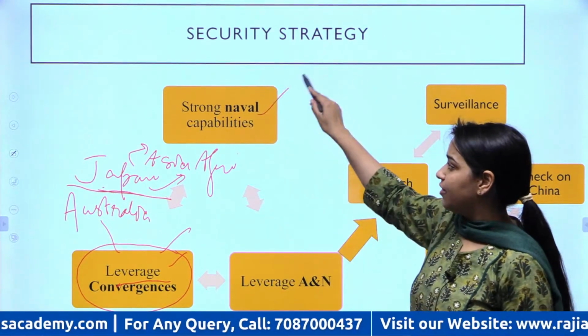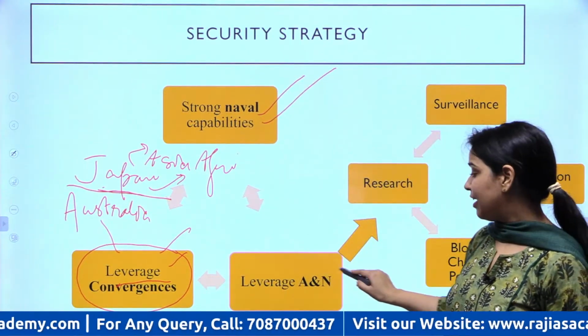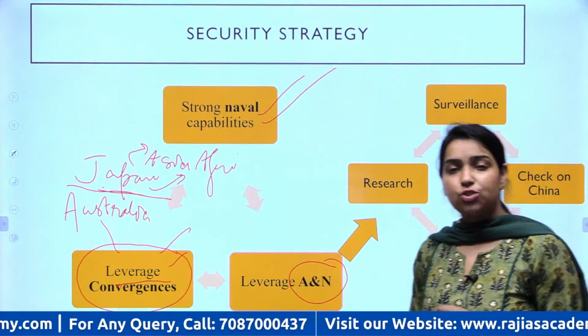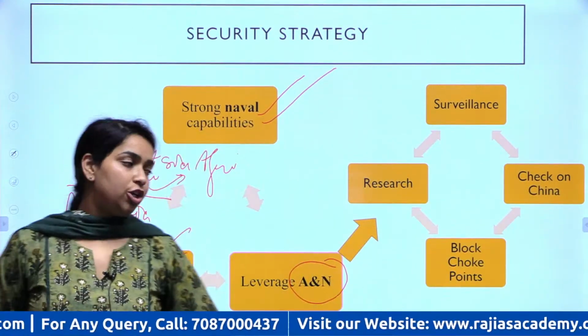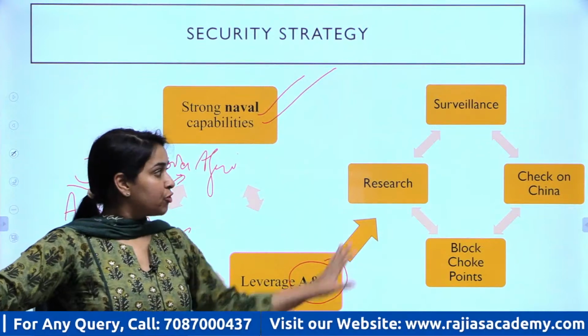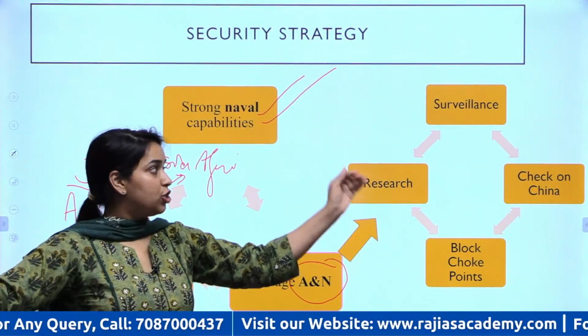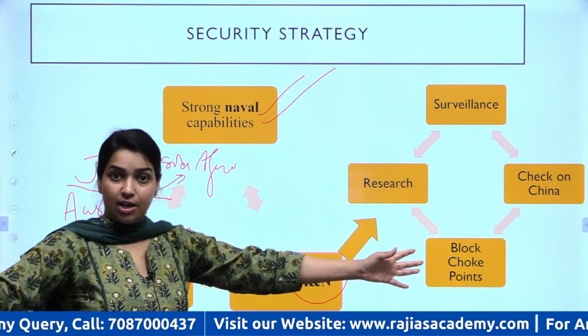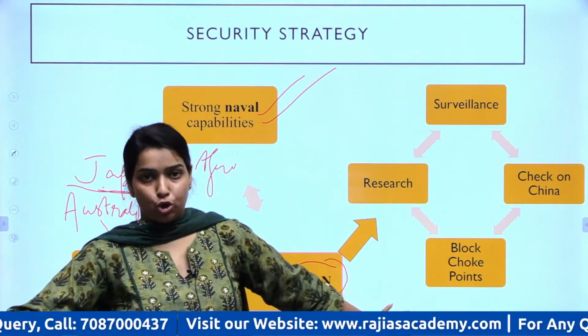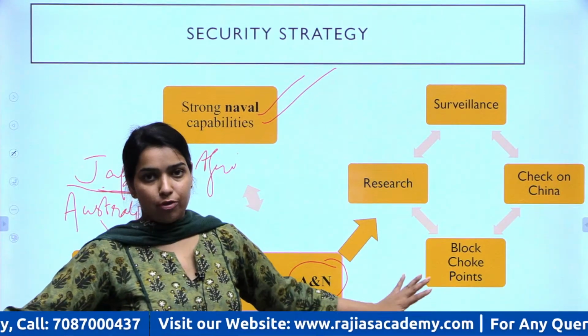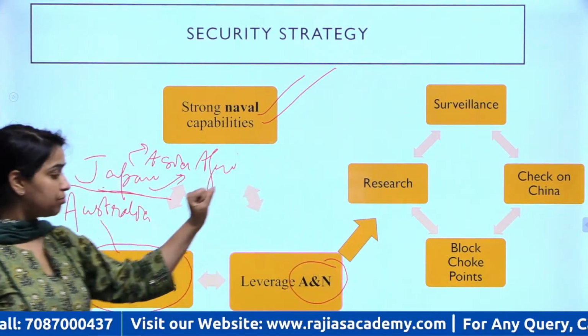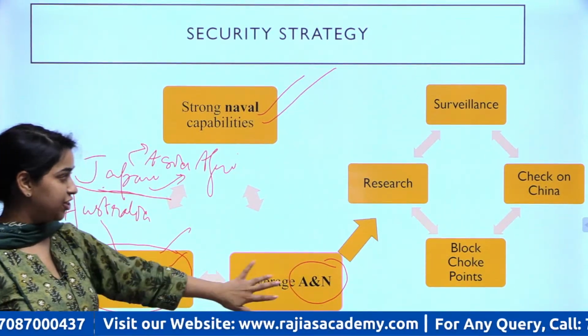We need to strengthen our navy, as we discussed, and then Andaman and Nicobar Island, which is very strategically located, we need to use that also very properly for all these purposes, for research, surveillance, for checking China, and to even block an important choke point, that is Strait of Malacca, right? So that should be our security strategy.